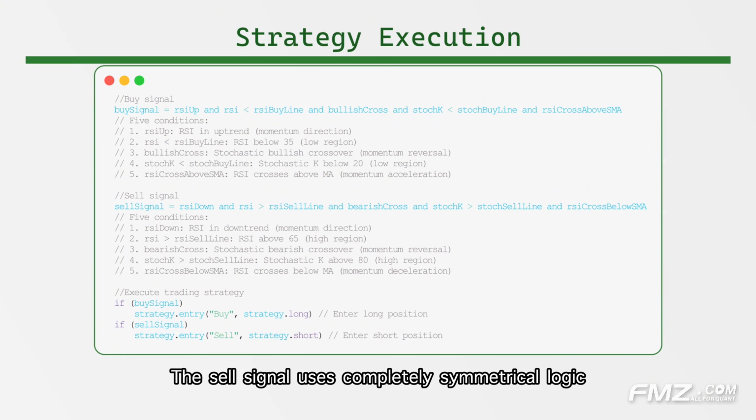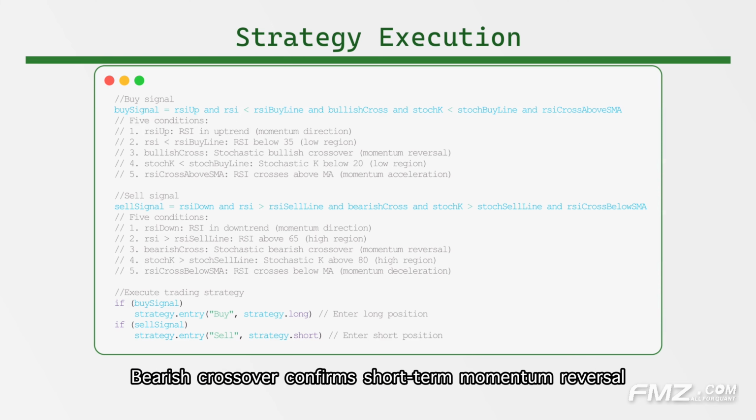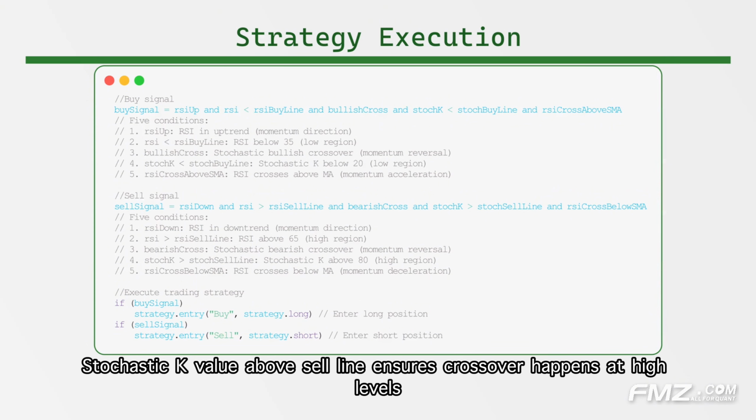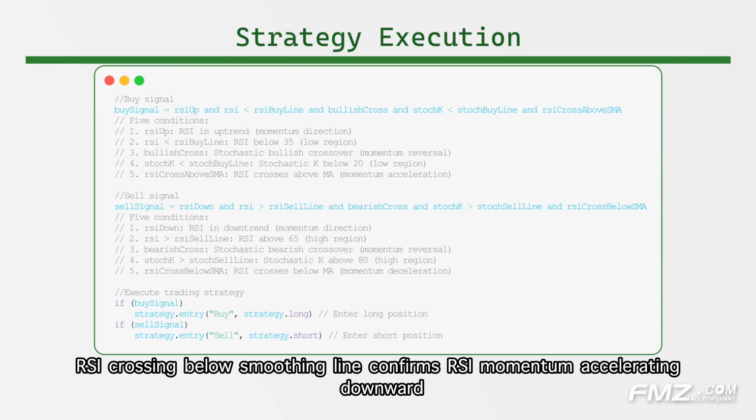The sell signal uses completely symmetrical logic. RSI falling ensures downward RSI trend. RSI above sell line ensures it's at high levels. Bearish crossover confirms short-term momentum reversal. Stochastic K value above sell line ensures crossover happens at high levels. RSI crossing below smoothing line confirms RSI momentum accelerating downward.